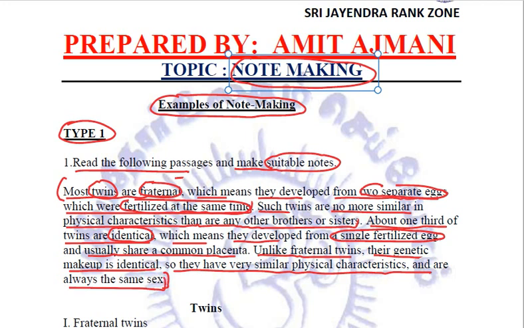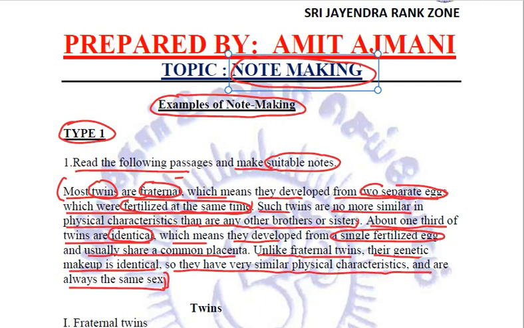So the whole passage is dealing with two types of twins. One are fraternal, who develop from two separate eggs, and that is why they do not have much in common as far as their physical characteristics are concerned. Second, the identical twins. They develop from a single fertilized egg. They share a common placenta. Their genetic makeup is identical, and that is why they have the same physical characteristics and usually the same sex.